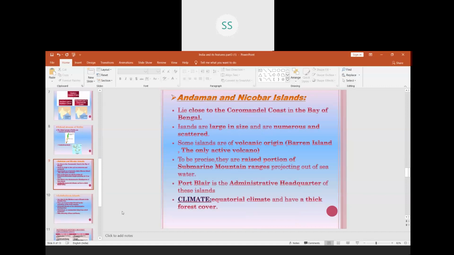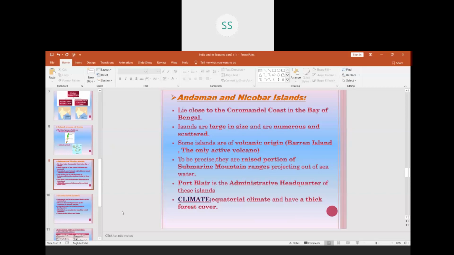Andaman and Nicobar Islands lie close to the Coromandel coast in the Bay of Bengal. These islands are large in size and are numerous and scattered. Some of these islands are of volcanic origin, that means they are formed due to volcanic eruptions.